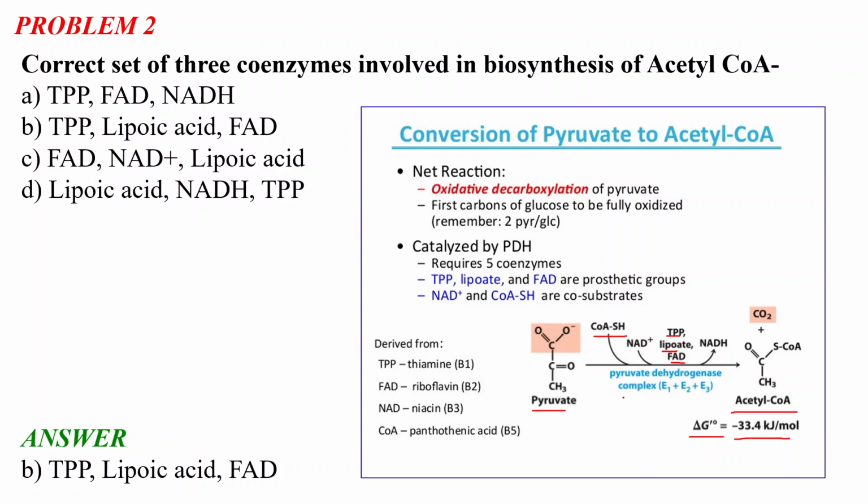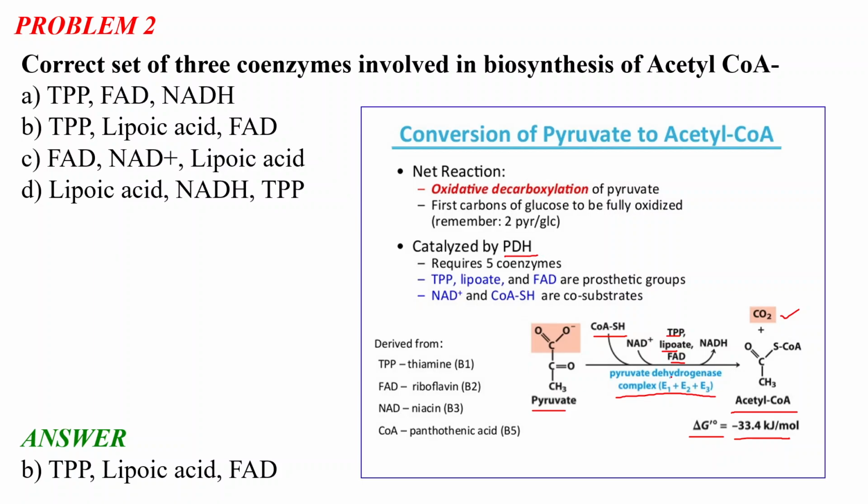And the pyruvate dehydrogenase complex actually catalyzes this reaction. This is the pyruvate, and after the decarboxylation, that is the elimination of carbon dioxide from this pyruvate, this acetate moiety is transferred to the coenzyme A, and the acetyl CoA formation happens. So the net reaction is the oxidative decarboxylation of pyruvate. Oxidative decarboxylation because the carbon dioxide is eliminated, and this is an oxidative reaction. These are the first carbons of glucose to be fully oxidized, that is why it is called the oxidative decarboxylation. And this reaction is catalyzed by PDH.